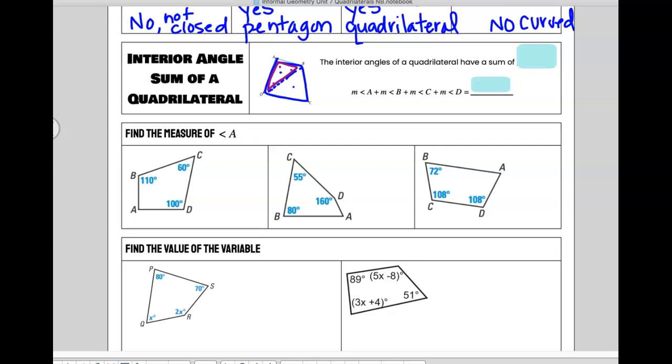And then I have another triangle though. Isn't that another 180? So then, what's 180 plus 180? 360. In a quadrilateral, the angles will always add up to 360. So 180 for a triangle, 360 for a quadrilateral. Okay?